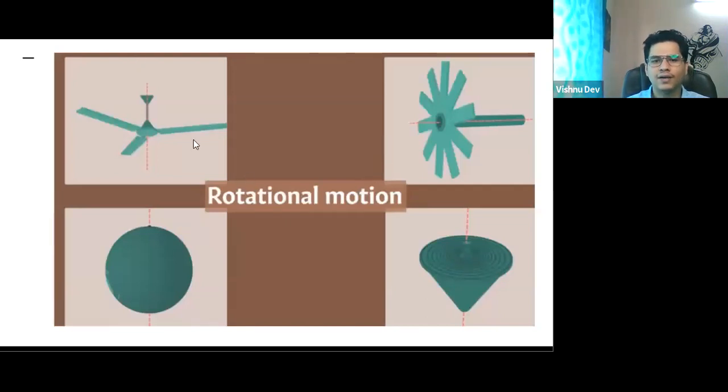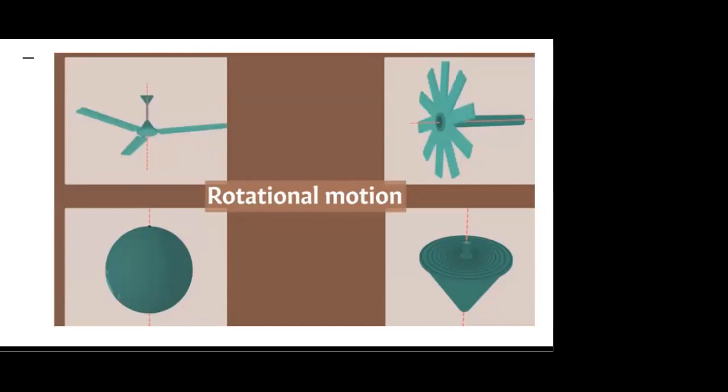Fan, anything. This is a wheel. These are the rims of a wheel, or the earth, or the top. Everything is an example of rotational motion. Clear? Everyone till this point? I guess this is clear. Rotational motion is clear.